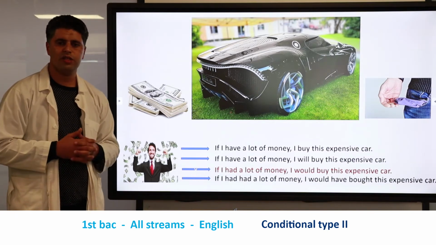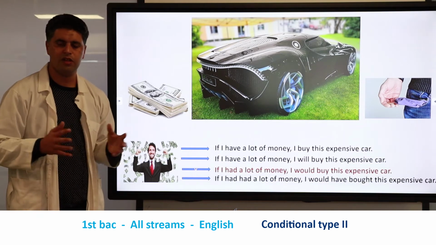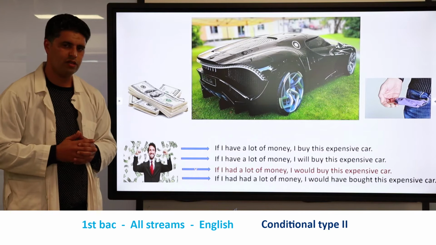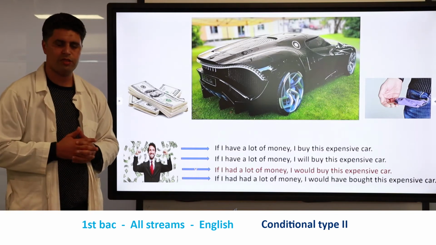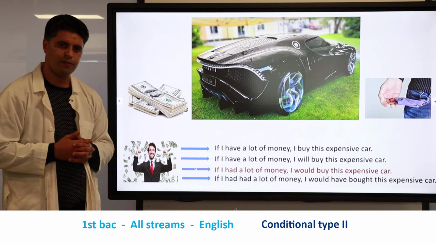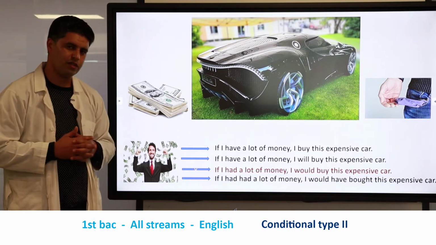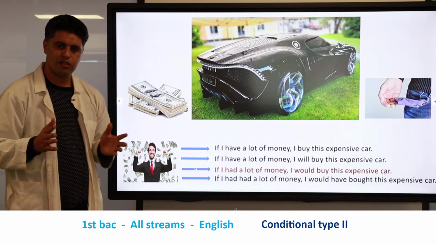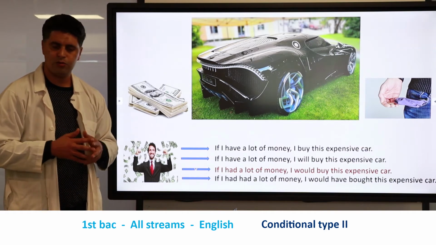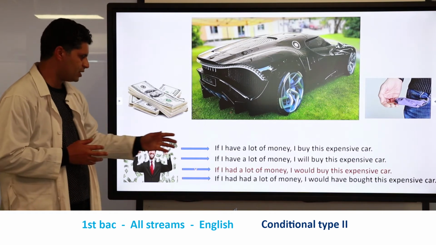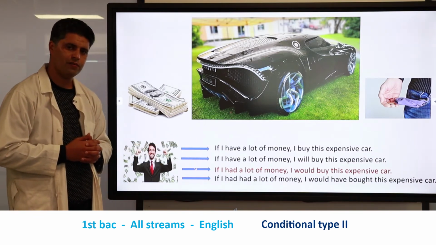The condition that we are talking about is having a lot of money. Without this condition, you cannot buy this car. You need to have a lot of money. If you want to express this condition, if you want to show that there is a condition to buy this car, you may use different structures. Okay? You can use, for example, the first structure as we have here.